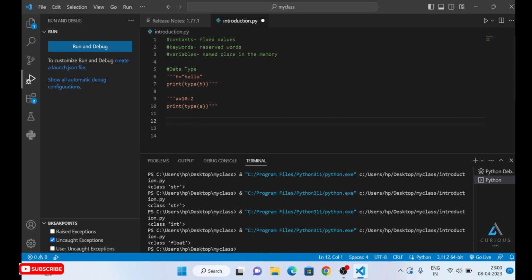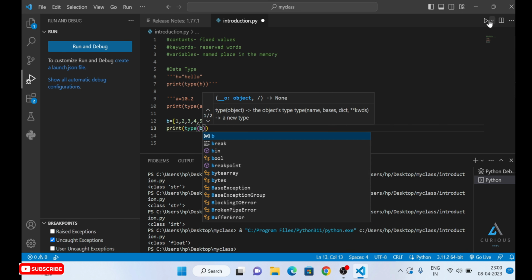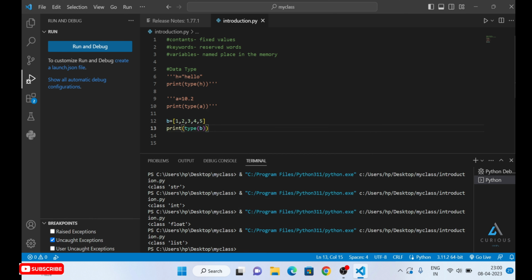If we give, for example, B is equal to [1, 2, 3, 4, 5], right? Now we are going to see the data type of B. What is it showing? It is showing list. We need to deal with lists and dictionaries when we study the data structure part. I've just given you a bit of introduction so that you get familiar with it.